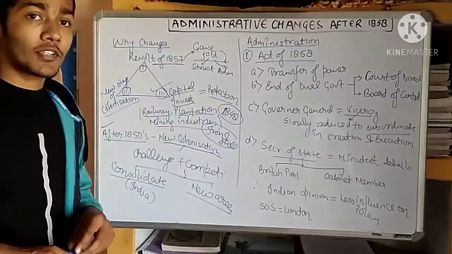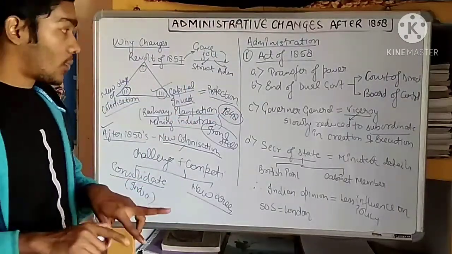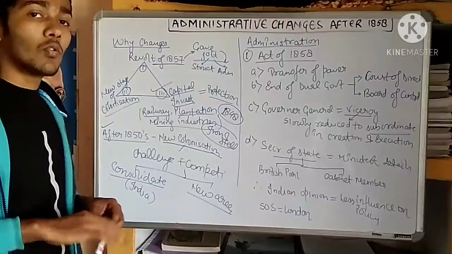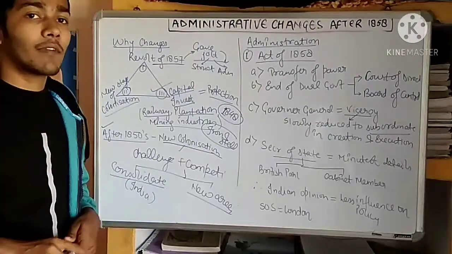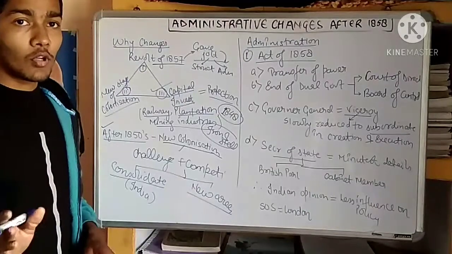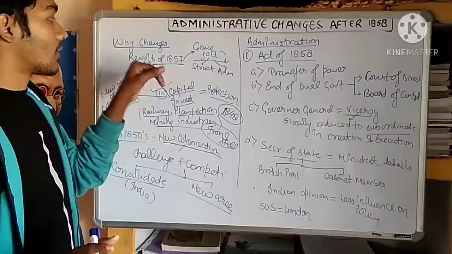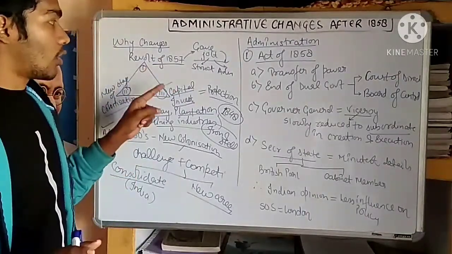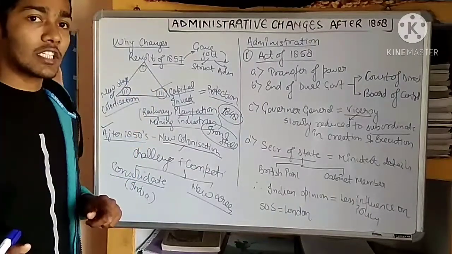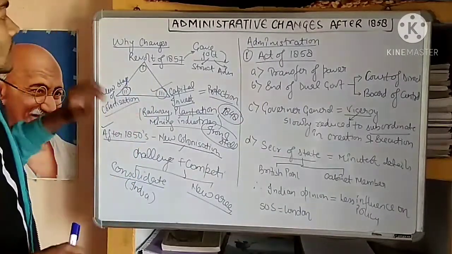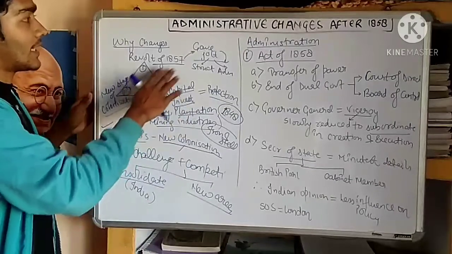So when they required protection, they had to change their policies, since the old policy was not working well, and because of that old policy, they had suffered a revolt. So when they suffered a revolt because of the old policies, they naturally had to change their policies. So these three were the compounding reasons why the change occurred.